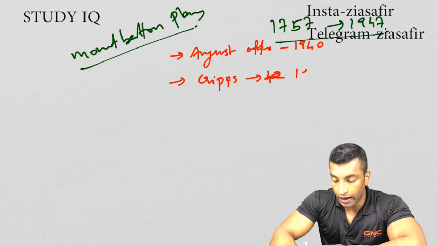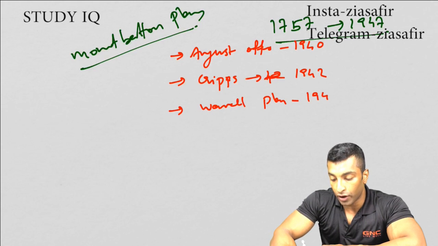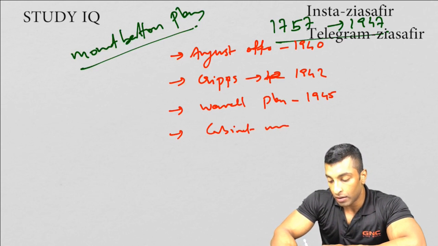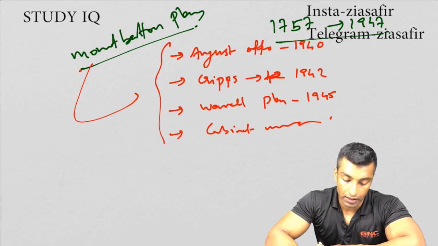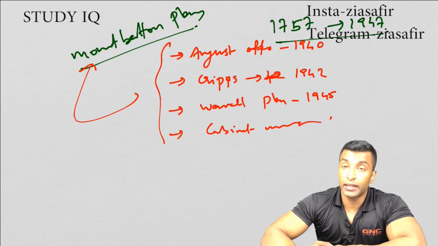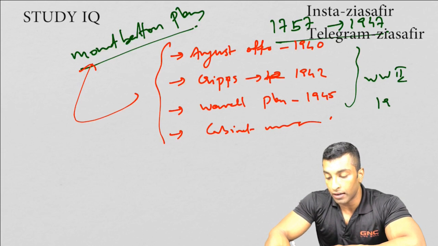Then we discussed Wavell Plan 1945, and then Cabinet Mission. So all these we have discussed, and finally now we are going to discuss Mountbatten Plan. All these four are connected to World War II, which started from 1939.